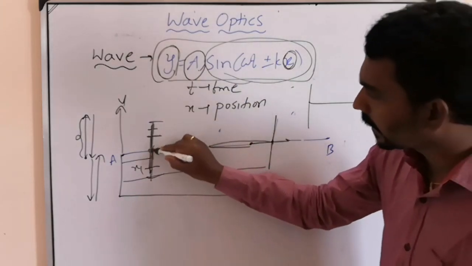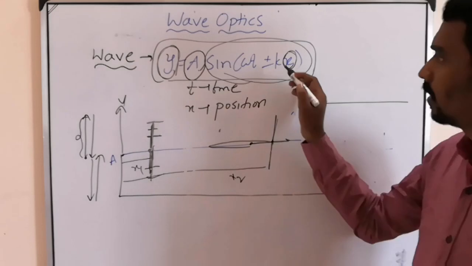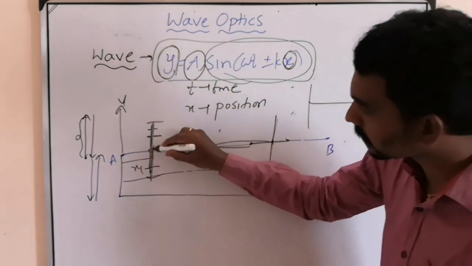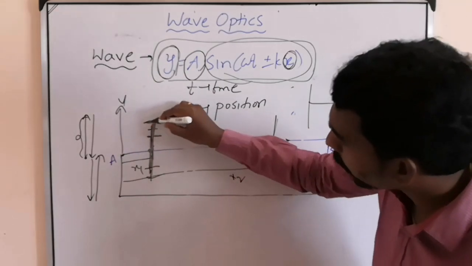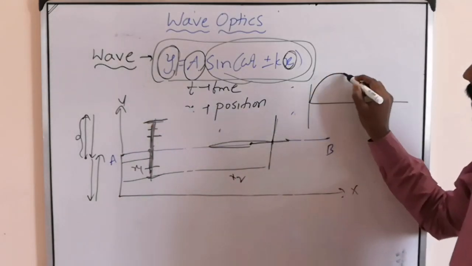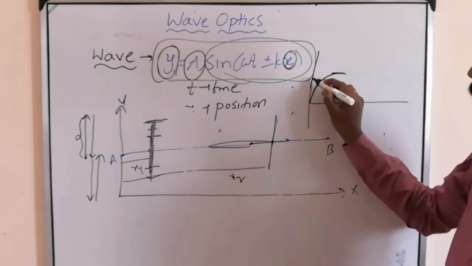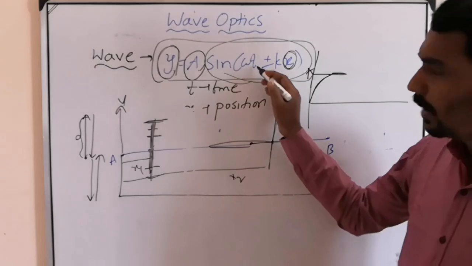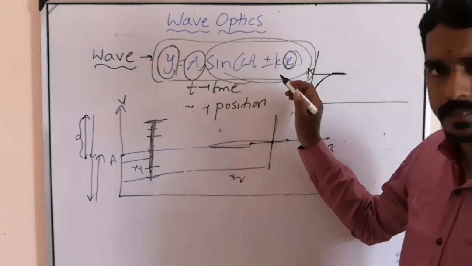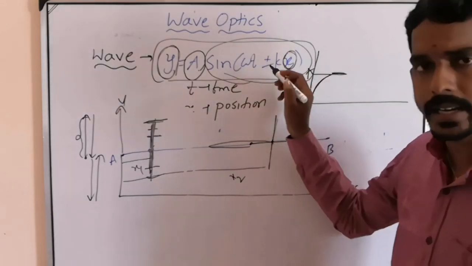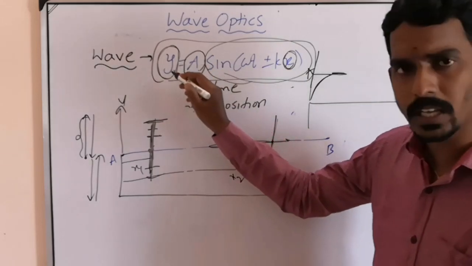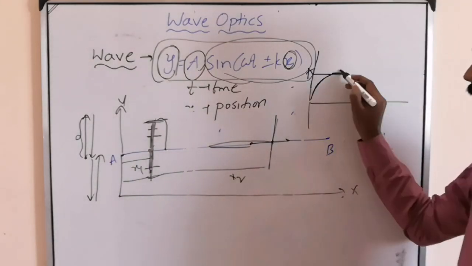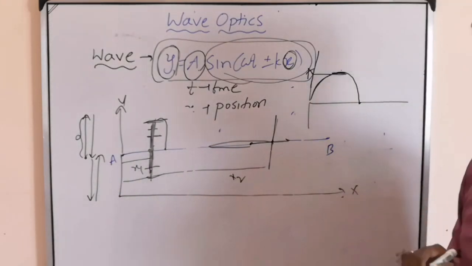Then at 90 degrees, sin 90 is 1, so the displacement is A, maximum. It went to one extreme position, positive displacement. Then at pi, 180 degrees, sin 180 is 0, so again the displacement becomes 0. That means it will come back.